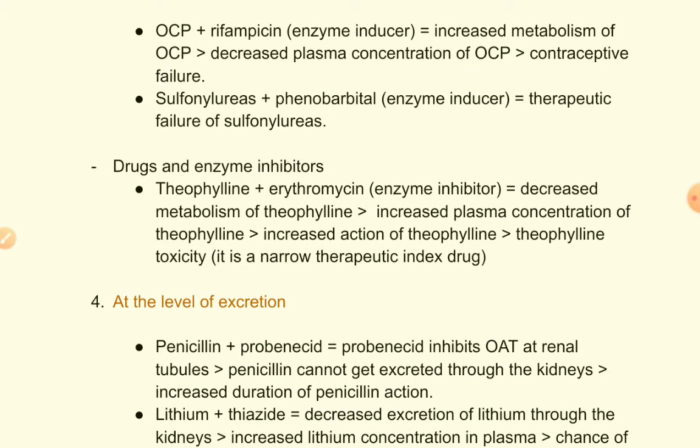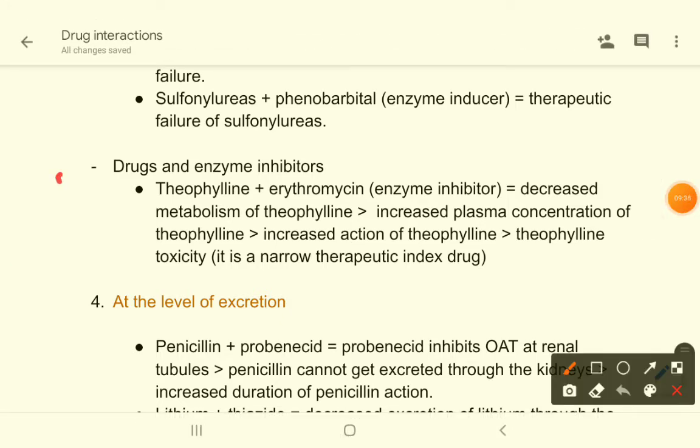Then come to drugs and enzyme inhibitors. Similarly, if you use an enzyme inhibitor drug with another drug, that enzyme inhibitor will decrease the metabolism of the primary drug, and that will produce toxicity of the primary drug. How? For example, theophylline and erythromycin.